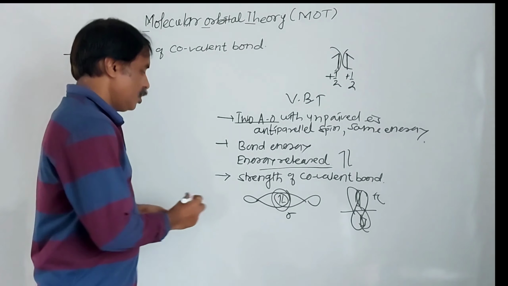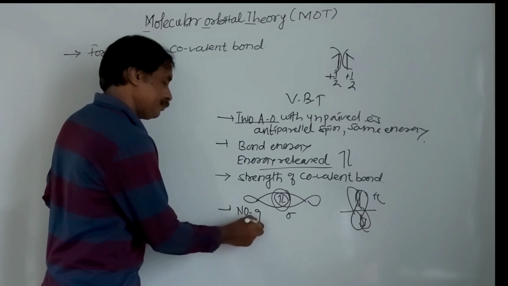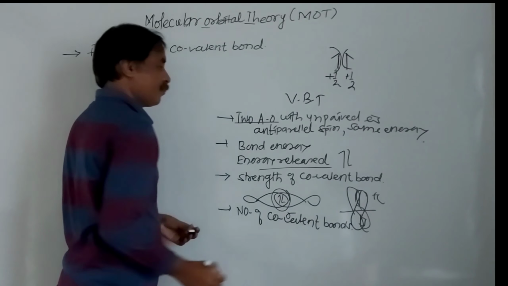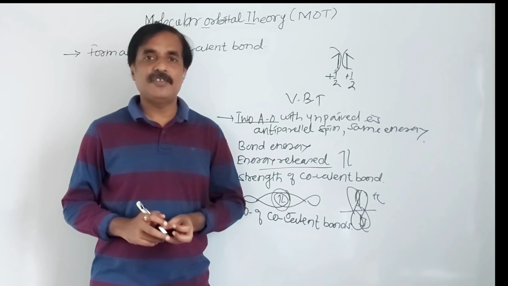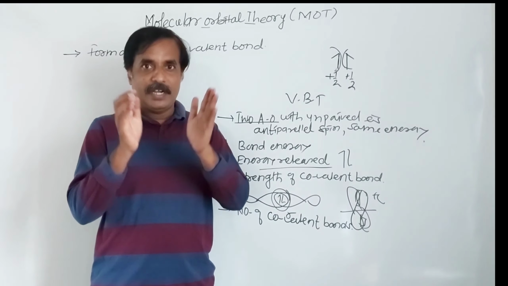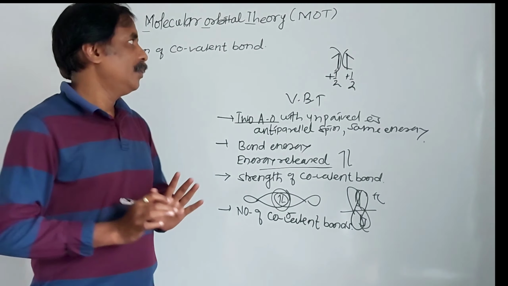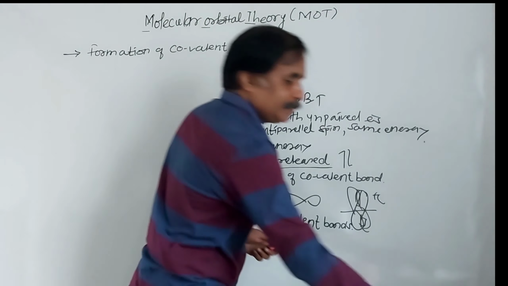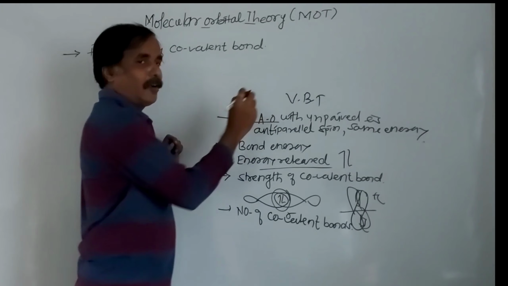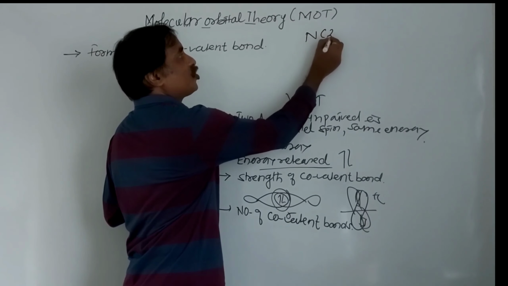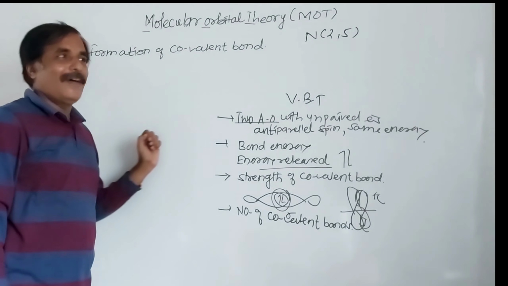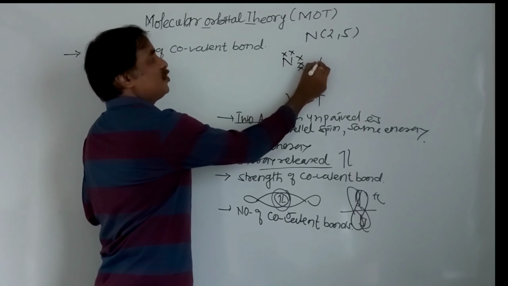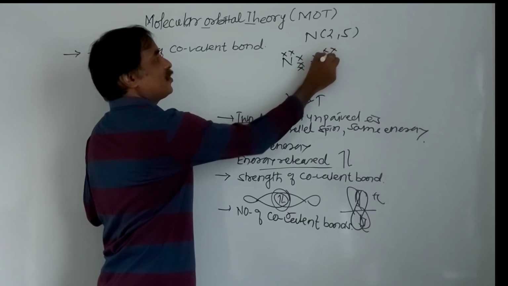Next, number of covalent bonds. Remember, the number of covalent bonds depends on the number of electron pairs present between two electronegative atoms. For this, I will take nitrogen. The atomic number of nitrogen is 7. Electronic distribution is 2, 5, and valence shell electrons are 5. Here there are 5 valence shell electrons in the first nitrogen and in the second nitrogen, like this.